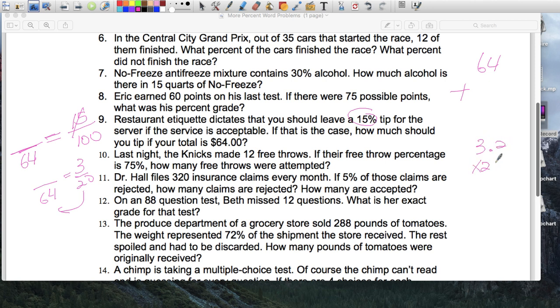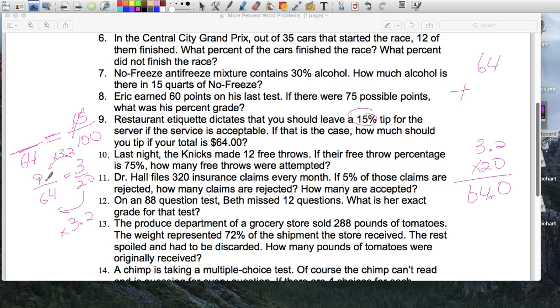So 72% represents the 288. So we want to know how many they actually received. Well, let's find out how much they actually received to then figure out how much. Yeah, we can find out how many were actually sold. No, 288 was sold and the rest was discarded, right? So we can find out how many were thrown away. Okay, so they sold 288 pounds of tomatoes out of a total that I don't know yet.